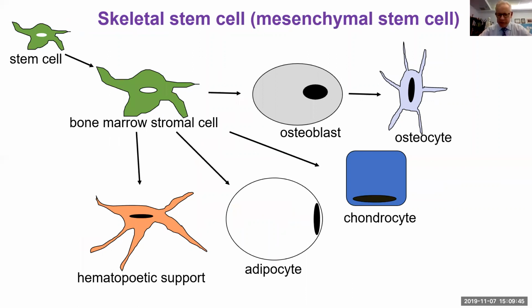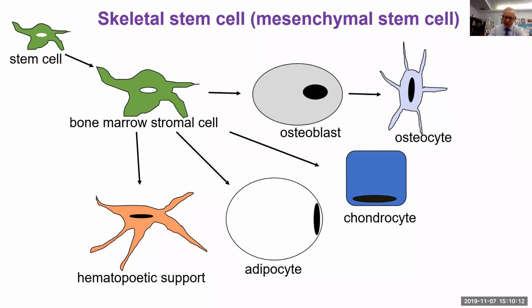Moving into a discussion about fibrous dysplasia, the skeletal disease part of McCune-Albright syndrome. It has to do with mutations that occur in skeletal stem cells. So we know that skeletal stem cells give rise to cells in the bone marrow called bone marrow stromal cells, and these can give rise to osteoblasts, osteocytes, chondrocytes, adipocytes, and the hematopoietic supportive cells.